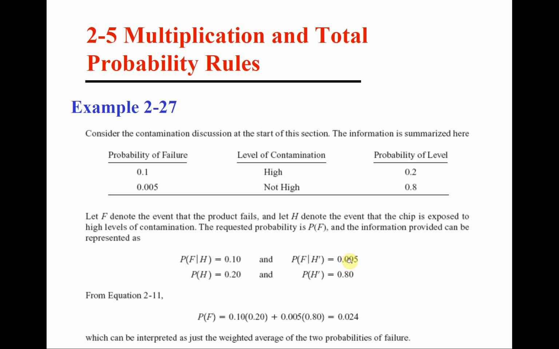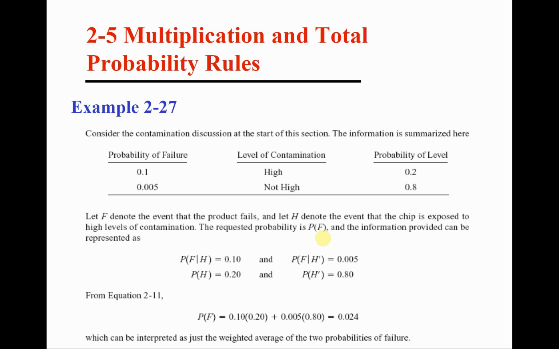Now, what is the question here? The question: what is the probability that the material fails? Full stop. What is the probability that any material fails? Now, obviously, what this means is what is the probability that the material fails regardless of its level of contamination? It could have high or not high level of contamination. How can we calculate the probability of failing here? Obviously, this kind of question and the way it is expressed really calls for the total probability rule.